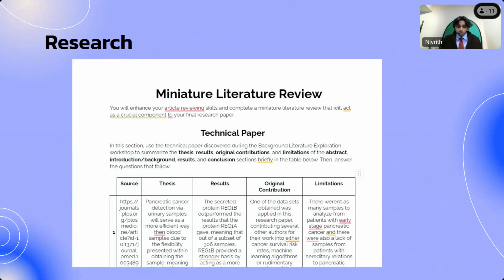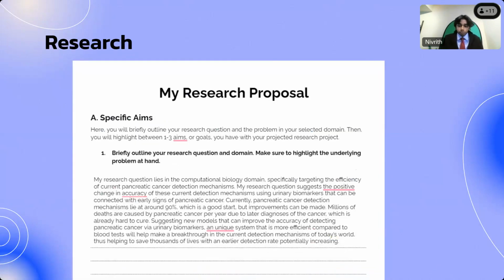Through the other papers that I researched, I found that a lot of research papers investigated this exact same dataset. One key research paper talked about a model called the 1DCNN-LSTM model, which uses a one-dimensional convolutional neural network. Basically, these papers used AI models to analyze the accuracy of urinary biomarkers compared to blood tests and X-rays. So based off of these papers, I came up with my project proposal.